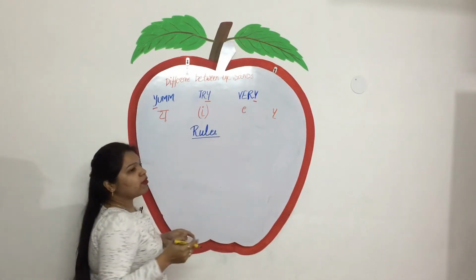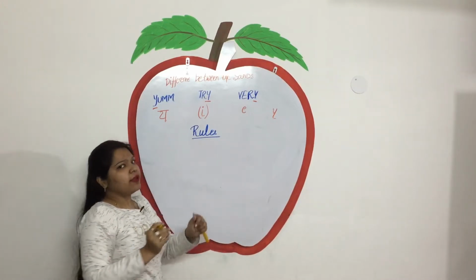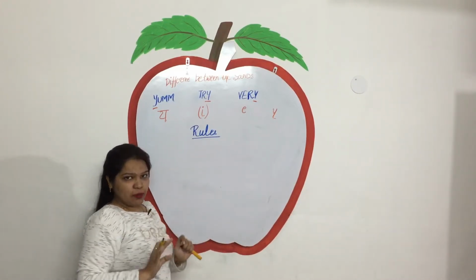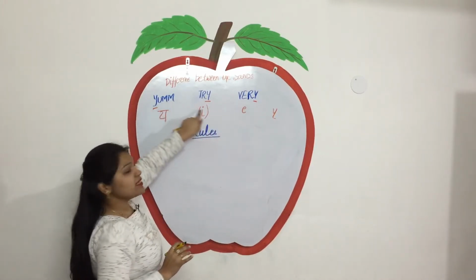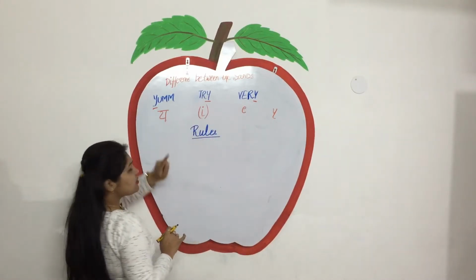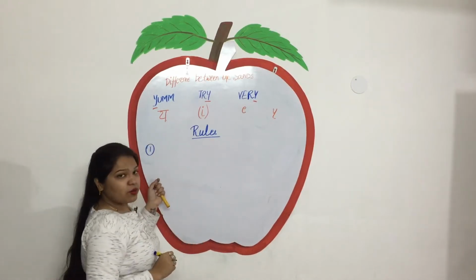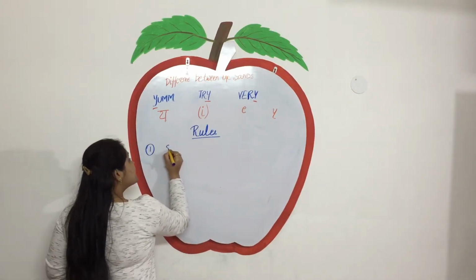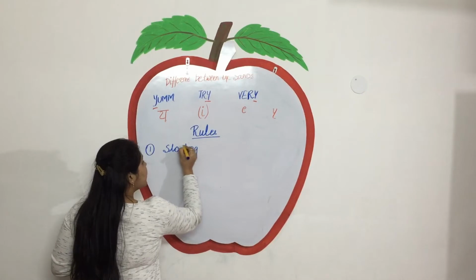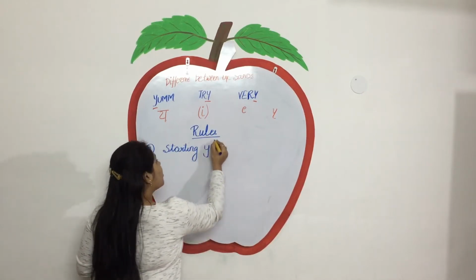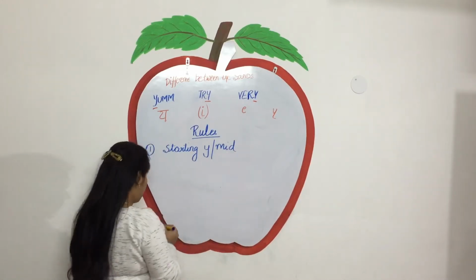As we have learned B, F, H, their sounds are the same in every word. But why is there a difference only in these letters? So let's go through the first rule. Rule number 1: if Y comes at the starting or the middle of a word, for example,